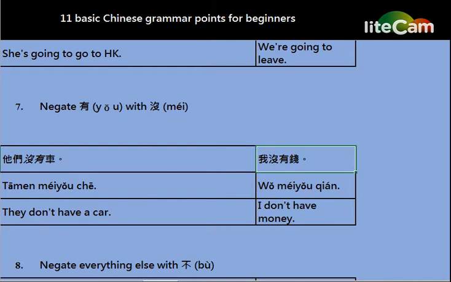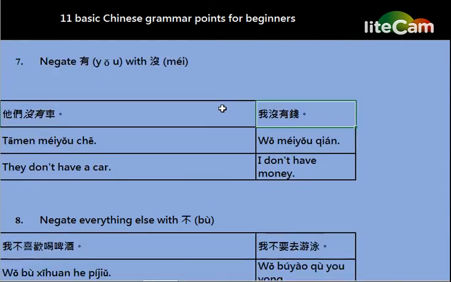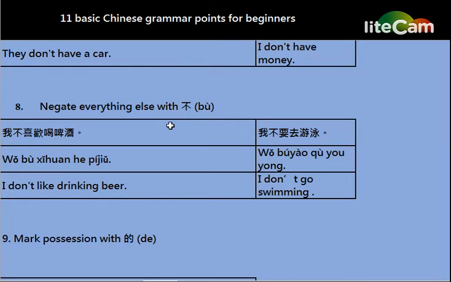The two words go together. Apart from the negation 没, we can also use the negation 不. Every other word apart from 有 is negated with 不. It means that we can't use the words 不 and 有 together.